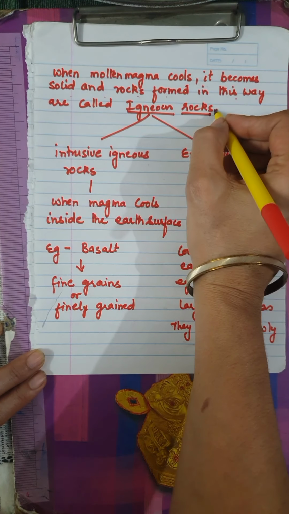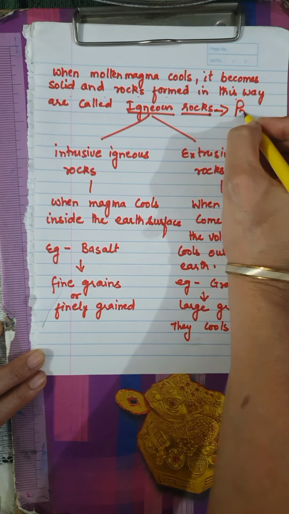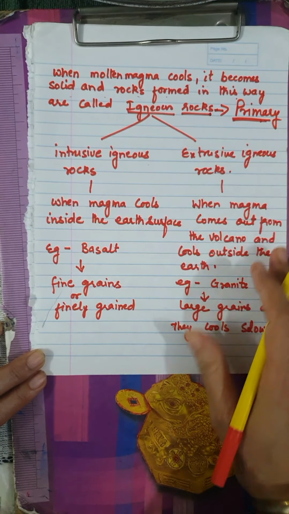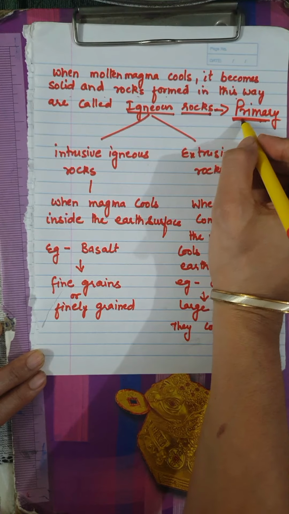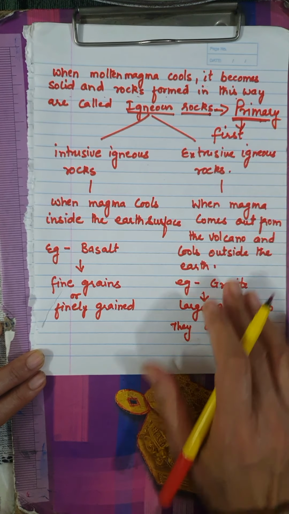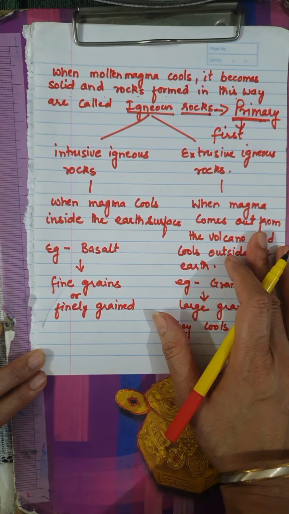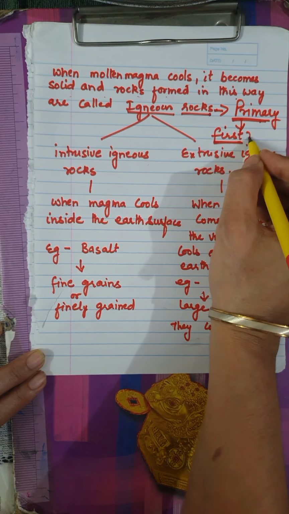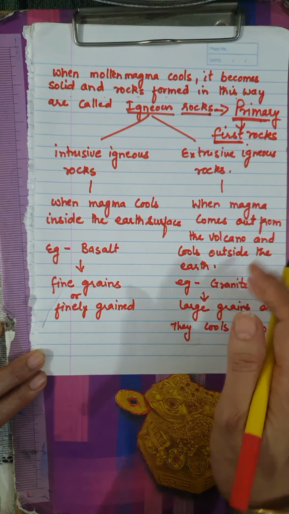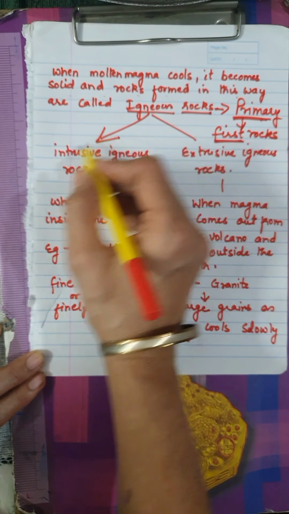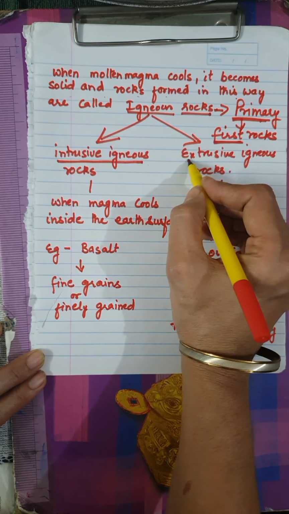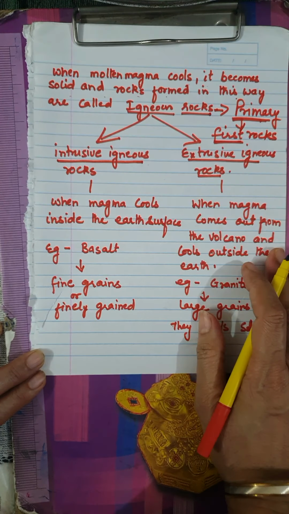And see children, these igneous rocks are also known as primary rocks. Now what do you mean by primary rocks? Primary rocks means that they are the first to be formed on the earth's surface. They are the first rocks to be formed on the earth's surface. Now further we can divide igneous rocks into 2 parts, intrusive igneous rocks and extrusive igneous rocks.